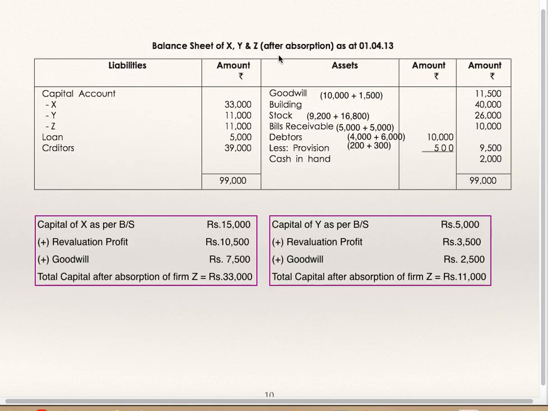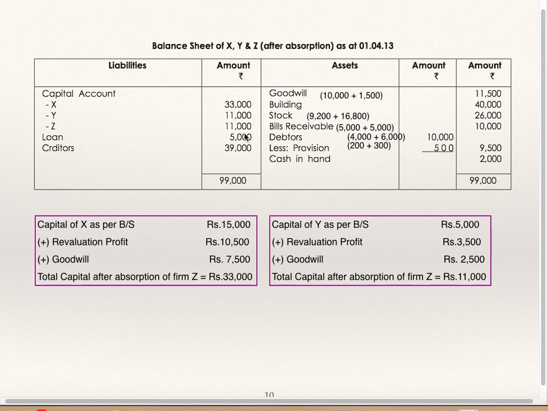Now balance sheet of X, Y and Z after absorption. Goodwill, add both the goodwills 10,000 and 1,500. Building, revalued figure. Stock, add both the stocks. Bills receivable, add both the bills receivable. Debtors, add both the debtors. Minus provision, add both the provisions and deduct it. Cash in hand is given only in case of one set of books. Capital account X, Y and Z, loan and creditors.